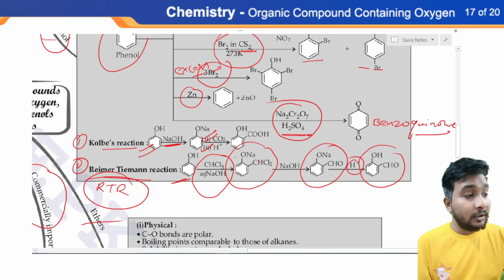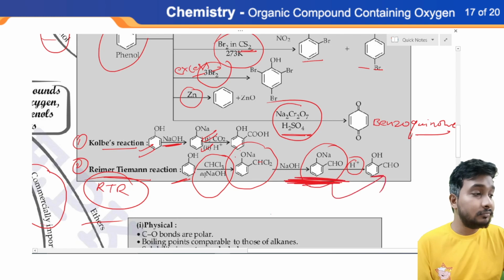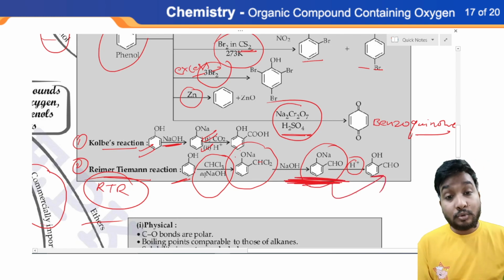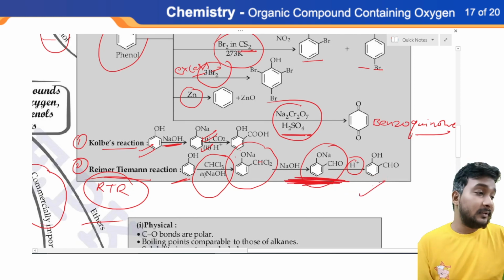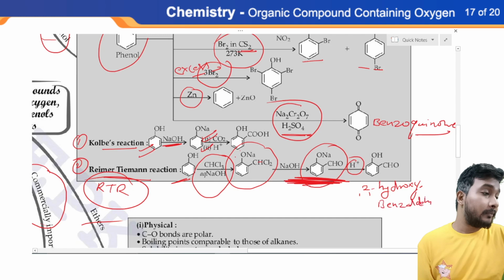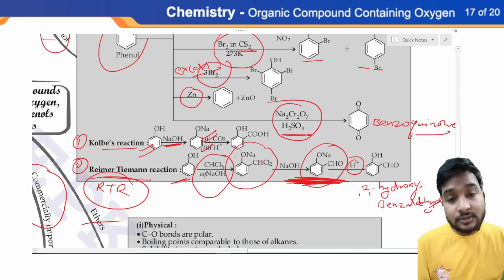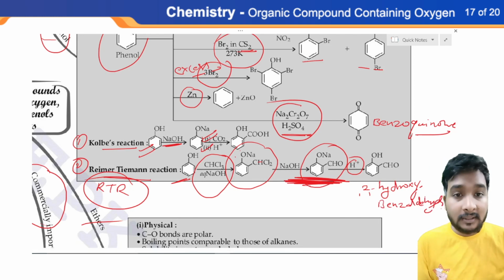and a little bit of acid, or we can say H plus ions, will convert this aldehyde containing sodium phenoxide into 2-hydroxybenzaldehyde. The name of this compound is 2-hydroxy. Please write down this name, benzaldehyde.